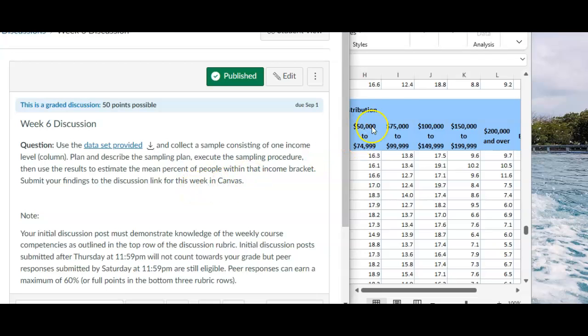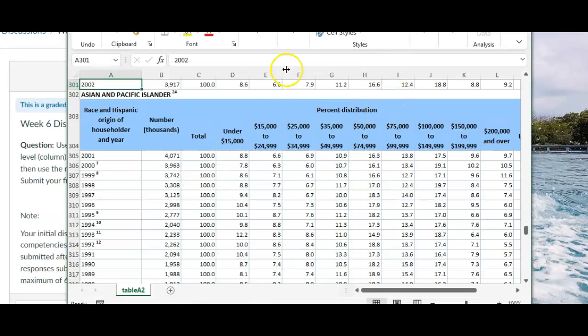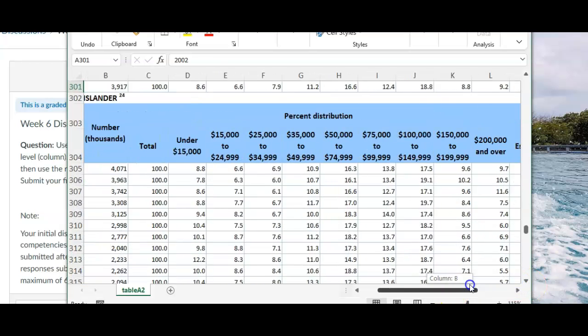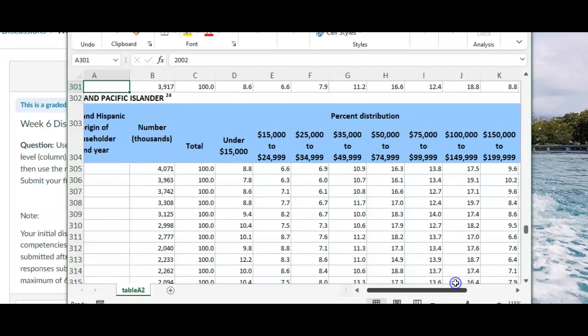So what this is asking us to do is come over to this spreadsheet that you can download from the question. And it has income levels. You can see here these column headings under 15,000, 15 to 24,999, all the way up to 200,000 and over. If you go to the right, it gives you some mean and medians. We don't need to look at those columns. What you're being asked to do is just pick one of these columns.